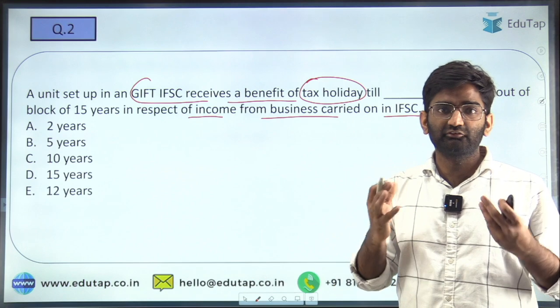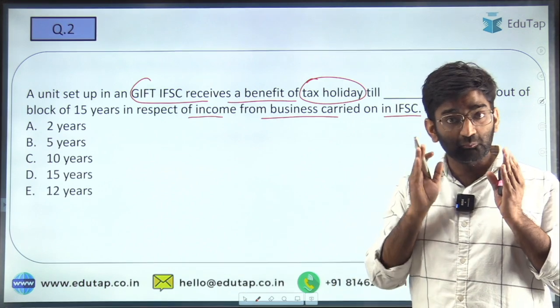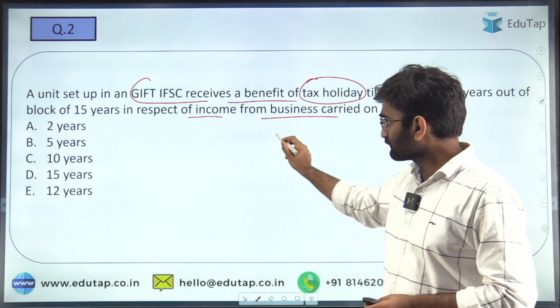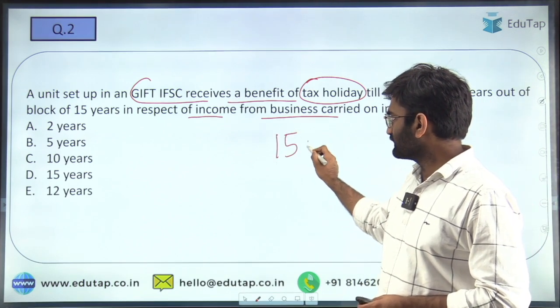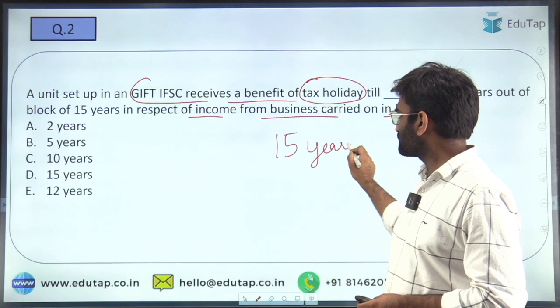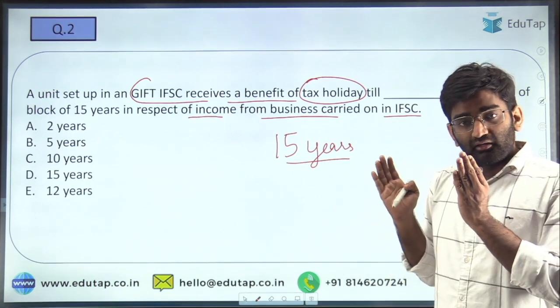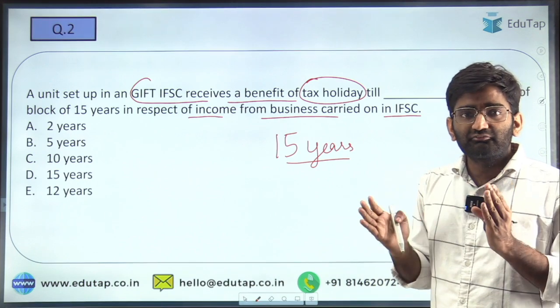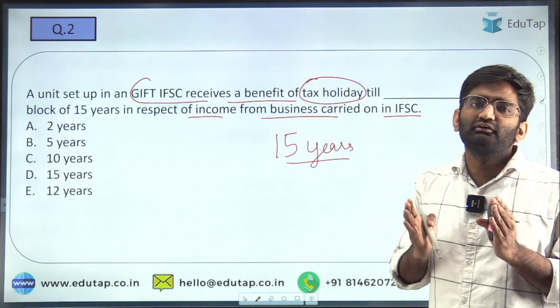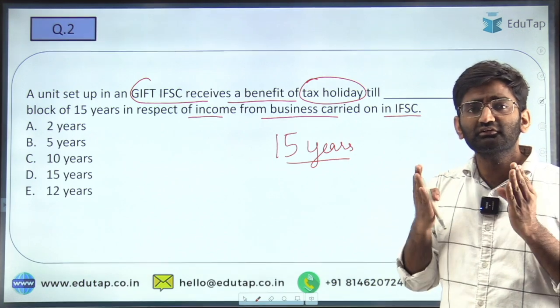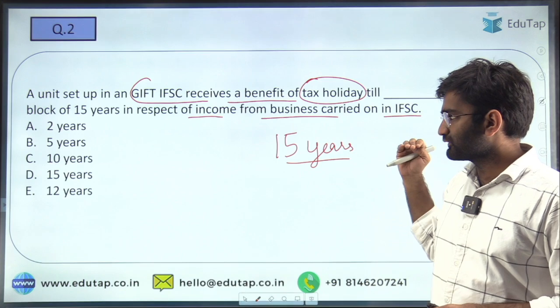The terms are different for different units, but most of them enjoy this tax holiday for a certain period. For the total of 15 years that they have been established and have been part of that IFSC, there are a certain number of years for which the unit enjoys tax holiday. So what is that number that is being asked?